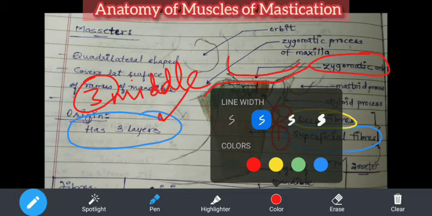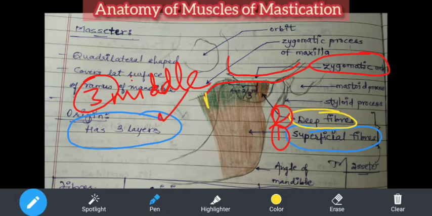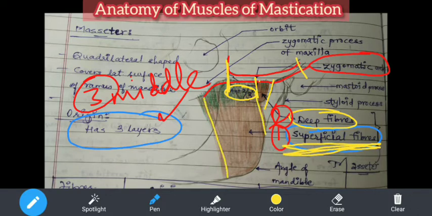Now this zygomatic arch is divided into two halves. See, this is the anterior 2/3. Actually, it's not here. Wait. See, from here this is the arch, right? So anterior 2/3 and posterior 1/3. I have written already anterior 2/3. This is all there in your textbook. Anterior 2/3 is giving rise to the superficial fibers. Origin is from the zygomatic arch, and insertion is this way.